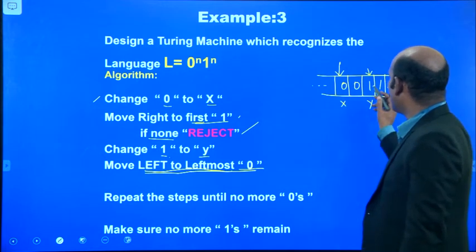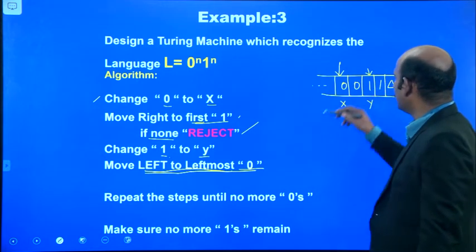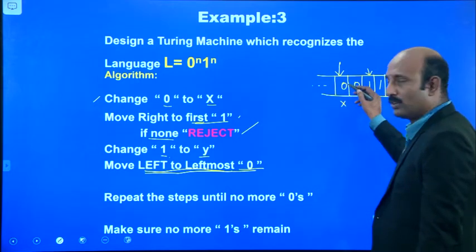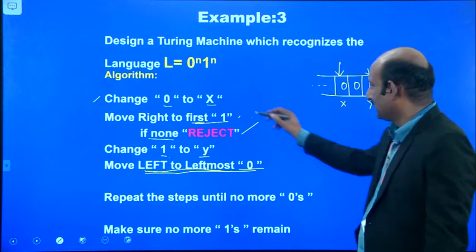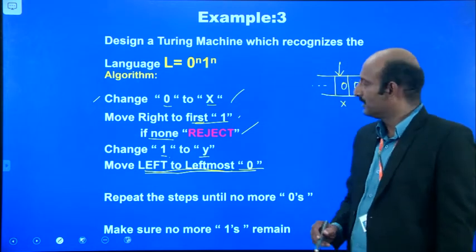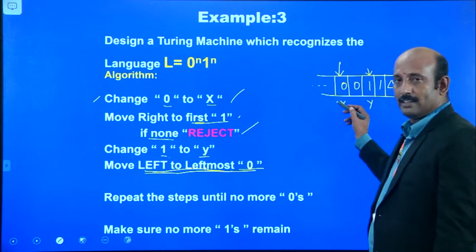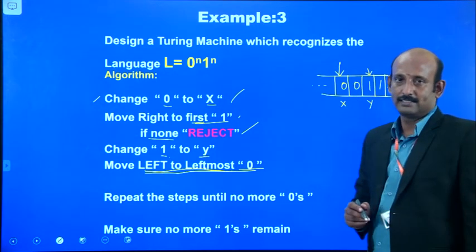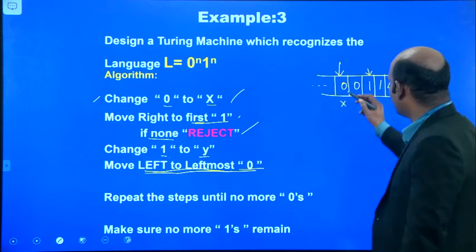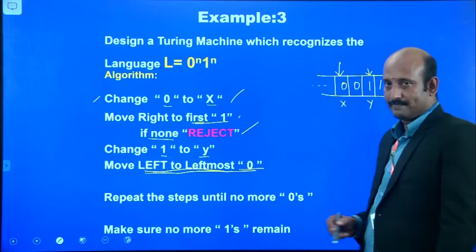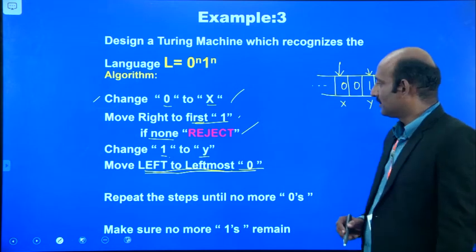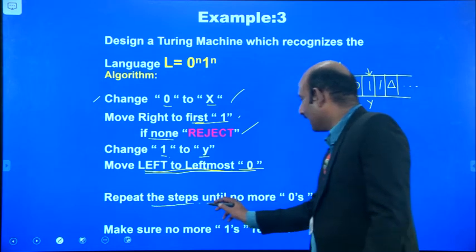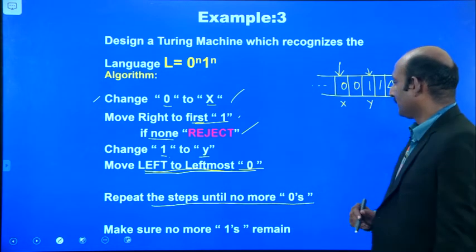Again the pointer moves to the leftmost 0. The leftmost 0 means the one that is not already replaced by x, since the first 0 was already replaced. As per the steps, in this second part we repeat the steps until there are no more zeros.